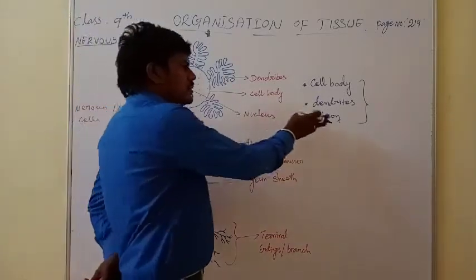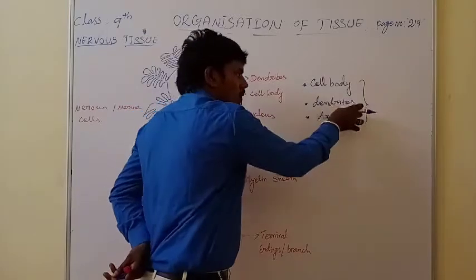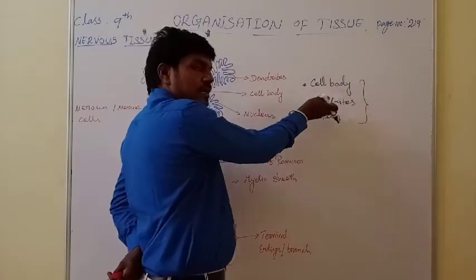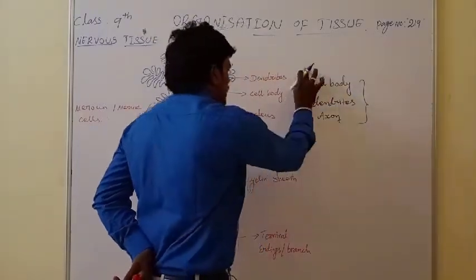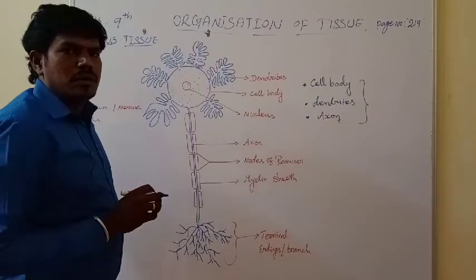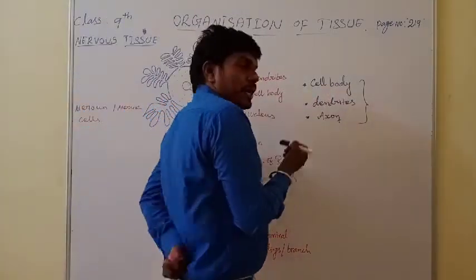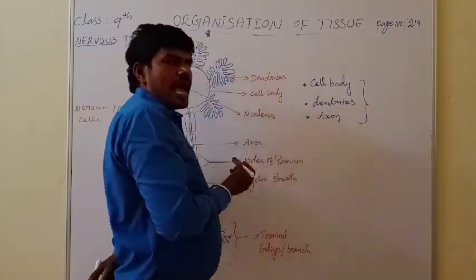These are the three consisting parts of the nerve cell. You can write them in any order, first axon or dendrites or cell body, that is your wish. But these three are the consisting parts of the nerve cell. See, what are the main functions involved in the cell body? What is the usage of the dendrites? What are the functions involved in the axon?